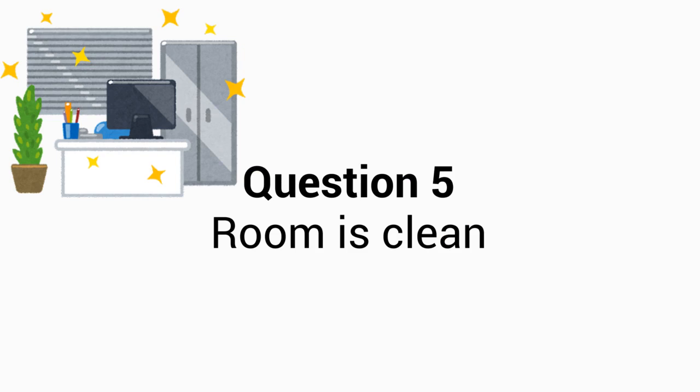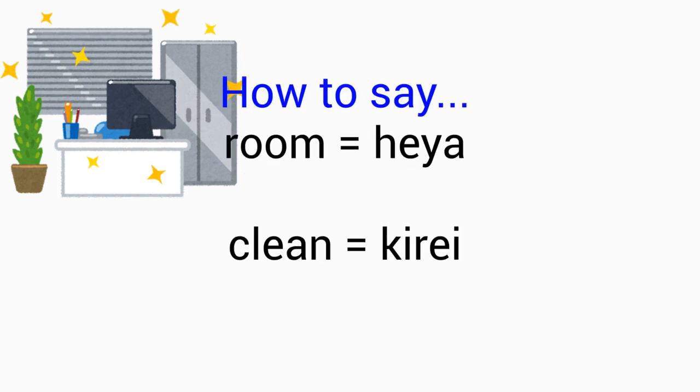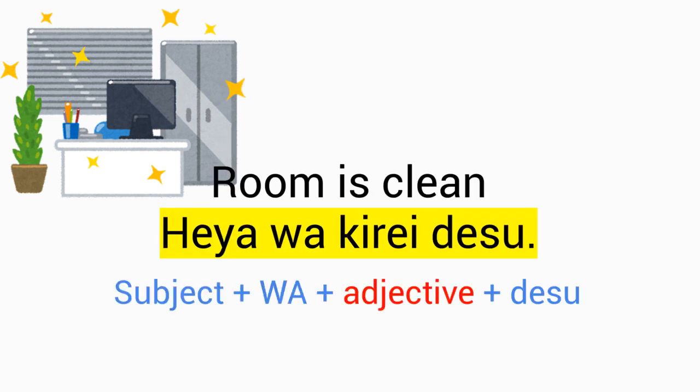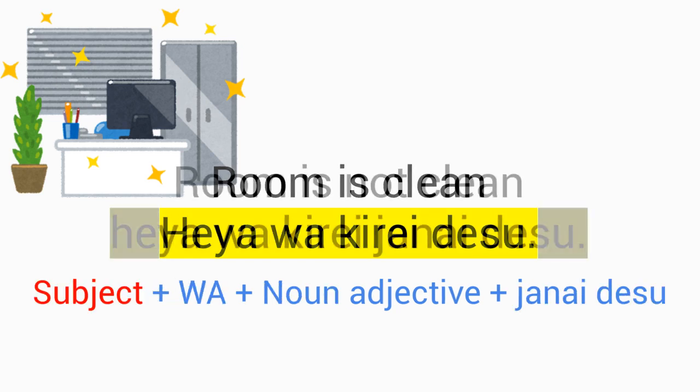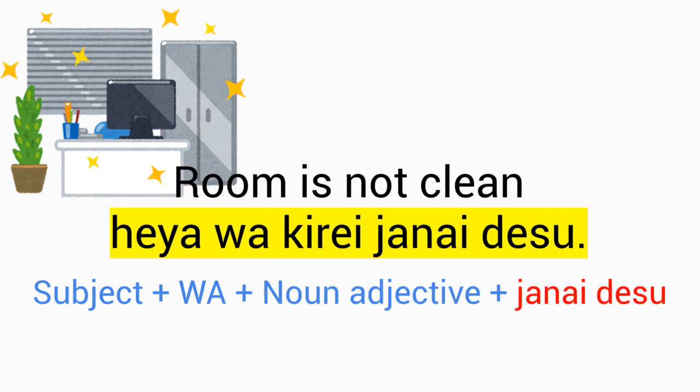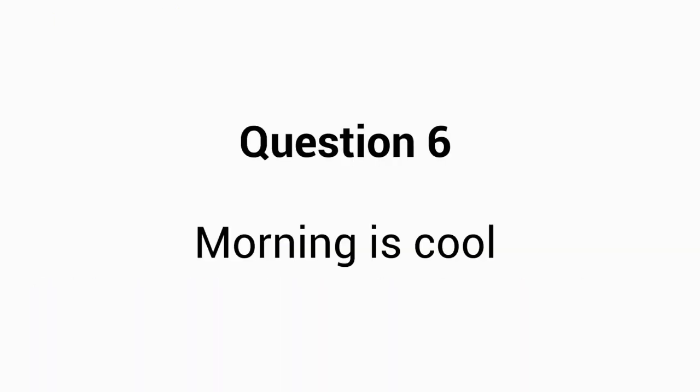Yes, you learned that clean means きれい。So you want to say 部屋はきれいです。And then how about negative? 部屋はきれいじゃないです。Yes, very good.